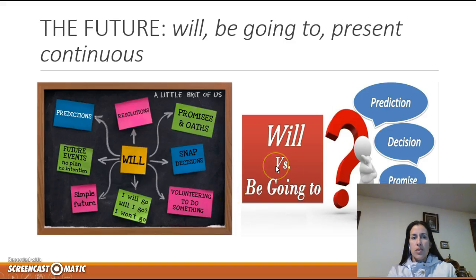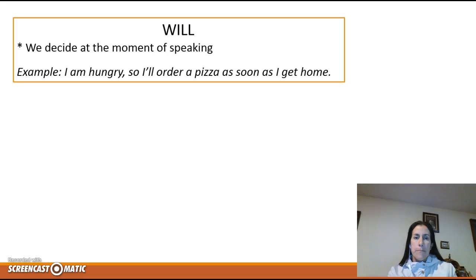Okay, this class is going to be about the future, and you're going to learn the differences between using will, be going to, and the present continuous. We use will when we decide at the moment of speaking what we'll do. For example, if right now I am hungry, so I'll order a pizza as soon as I get home. That means the decision was made right now, in this moment.